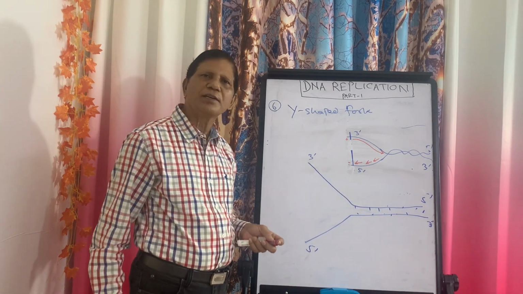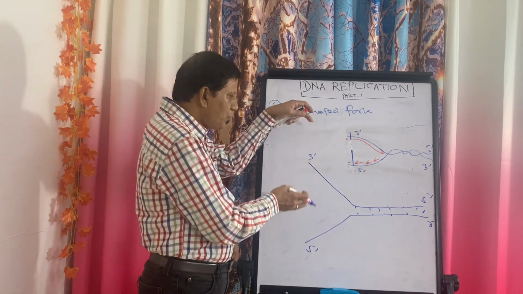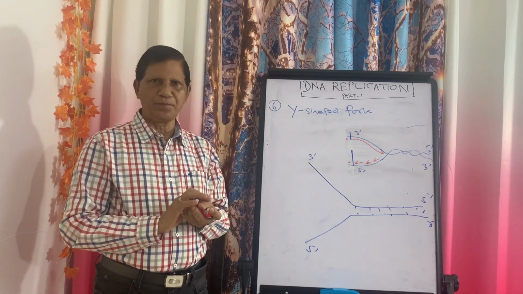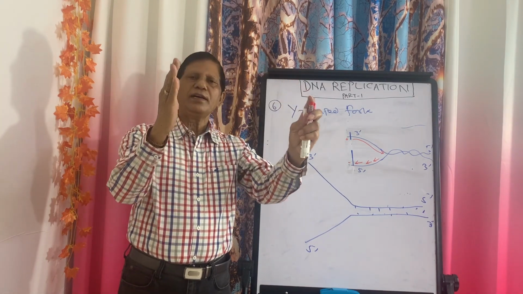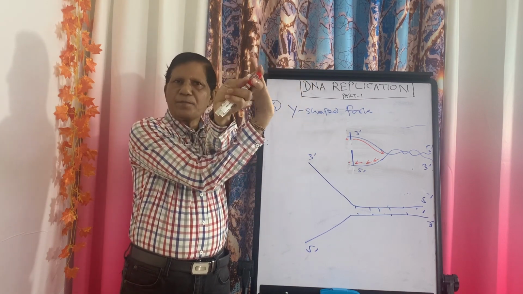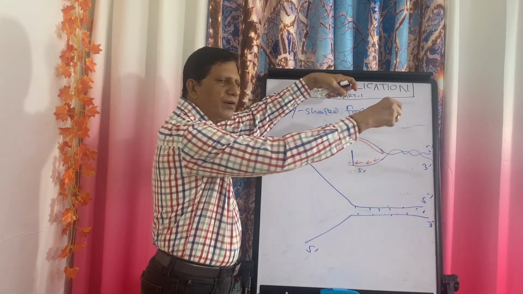In which stage is this Y-shaped fork formed? During S phase, because replication takes place only in S phase. So when this Y-shaped fork is formed, what will happen to the DNA molecule? In the DNA, there are two strands, and they are coiled in the right-handed manner. Now, when the two strands separate, what will happen in the front?